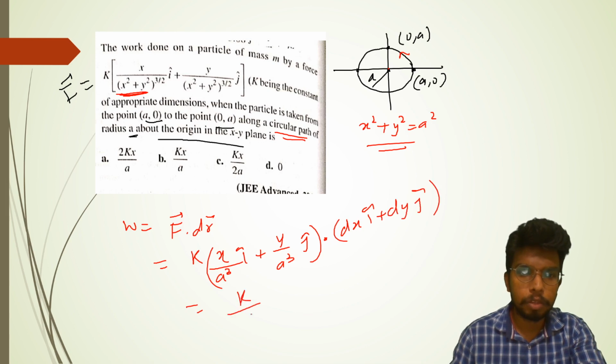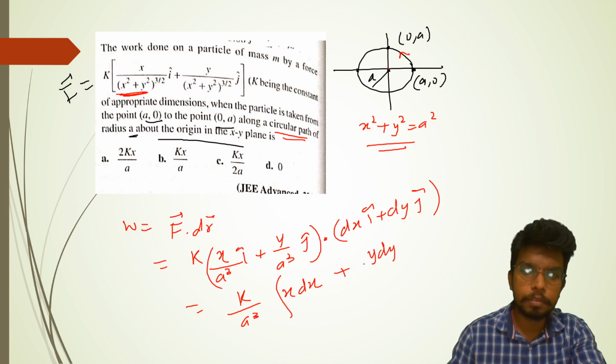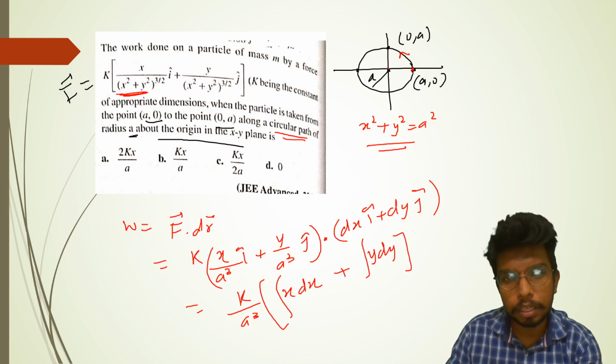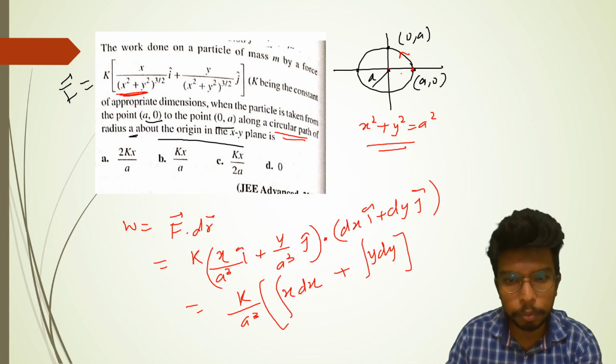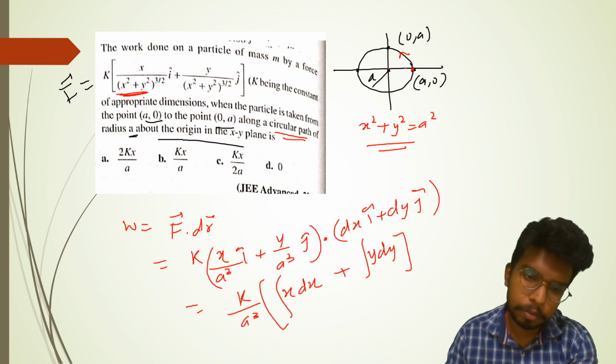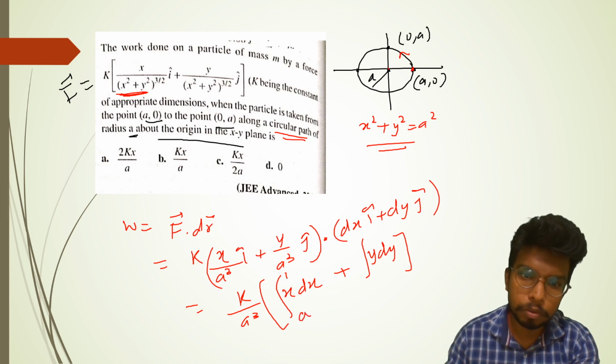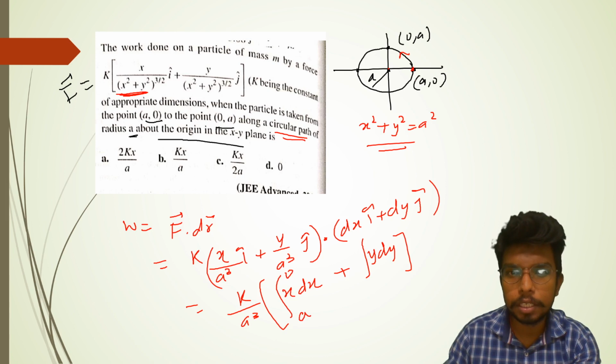So k by a cube, integration of x dx plus integration of y dy. This should be the result. In this situation, with x dx plus y dy, x is changing from a to 0 and y is changing from 0 to a.